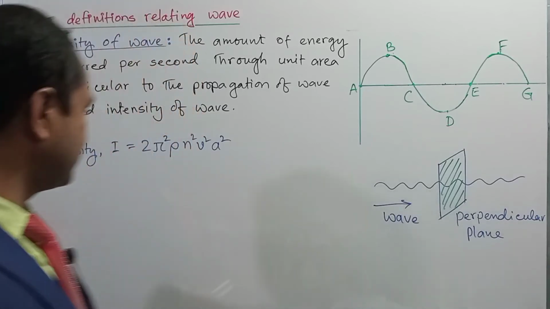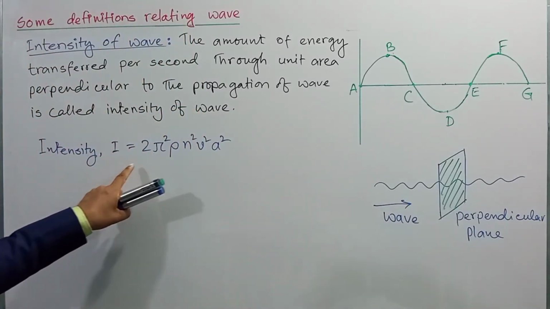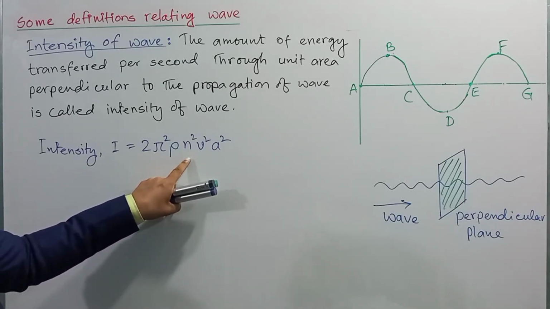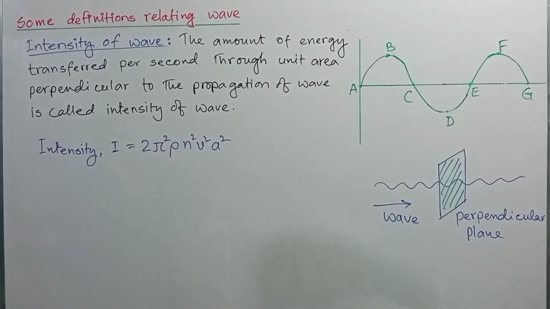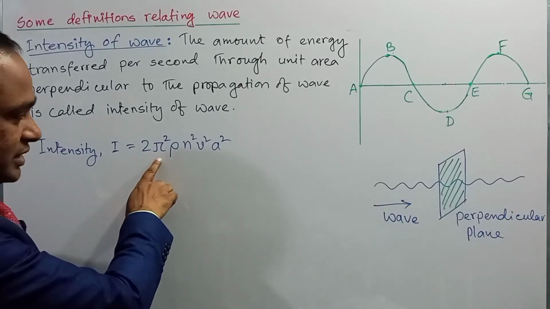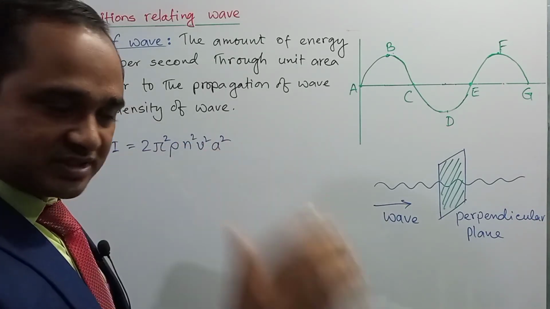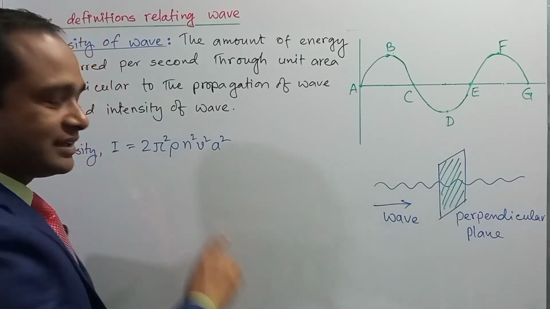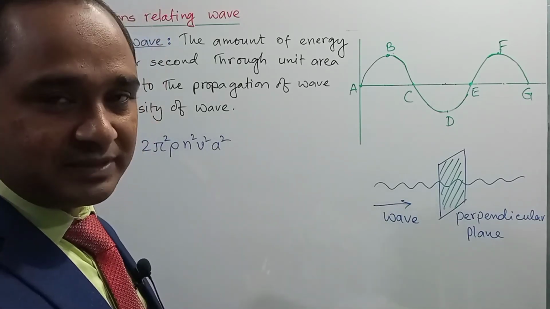The intensity of the wave is denoted by capital I, and the expression for the intensity of the wave is 2 pi square rho n square v square a square, that is, I = 2π²ρn²v²a². Dear student, here 2 pi square is a constant quantity, rho is the density of the medium through which the wave is propagating, n is the frequency, v is the velocity of the wave, and a is the amplitude of the wave.